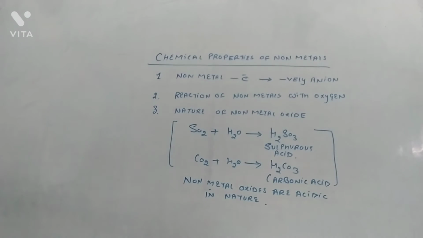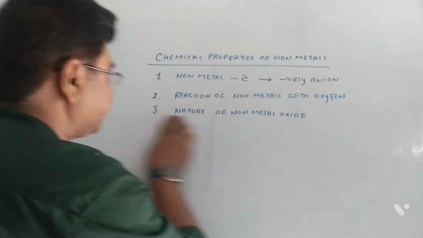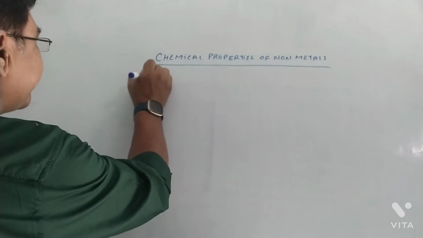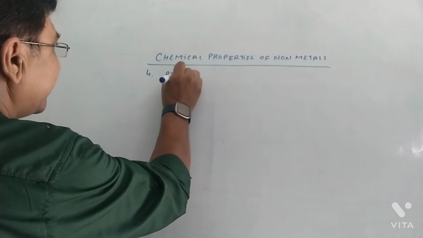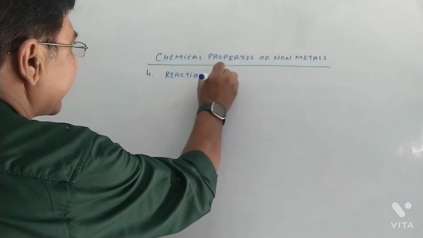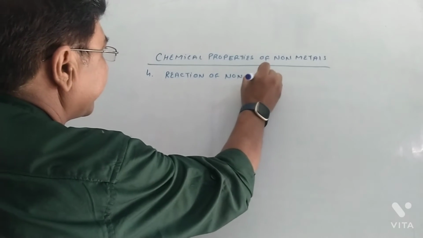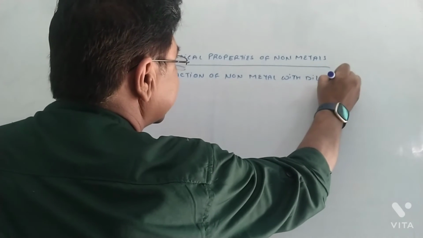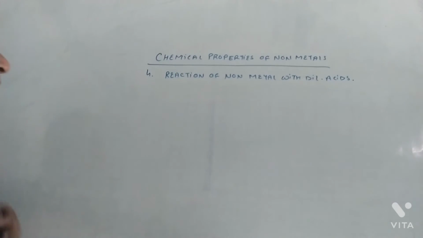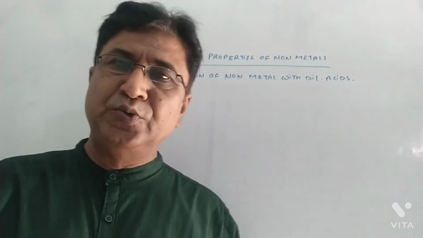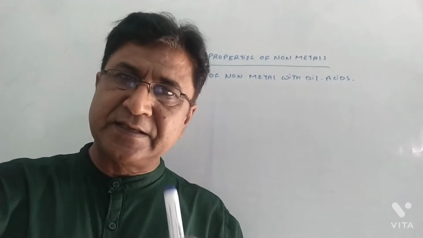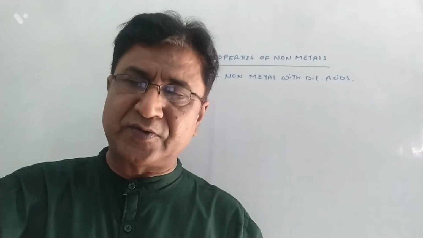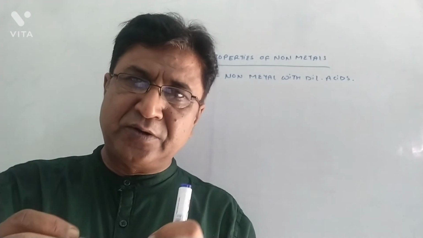Let's go for the fourth property of non-metals: reaction of non-metals with dilute acids. Usually, non-metals do not react with the acids to produce salt and water. Why? Because non-metals gain electrons. Unlike metals, non-metals gain electrons.